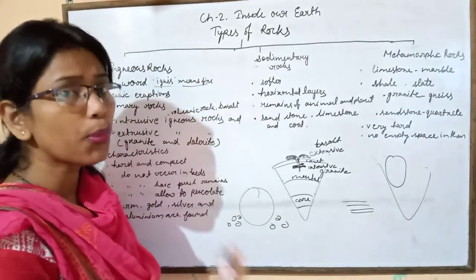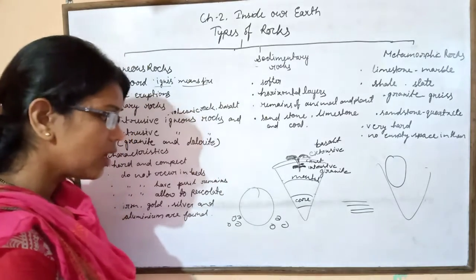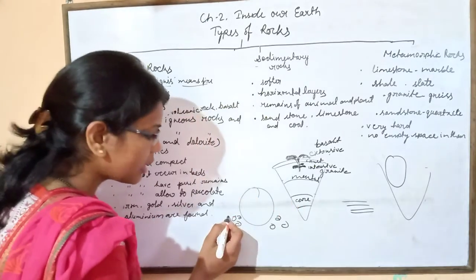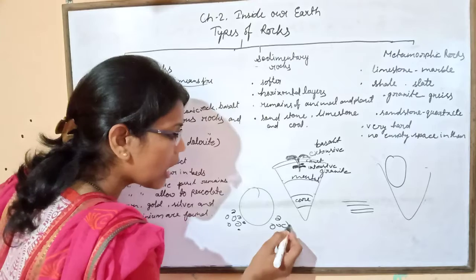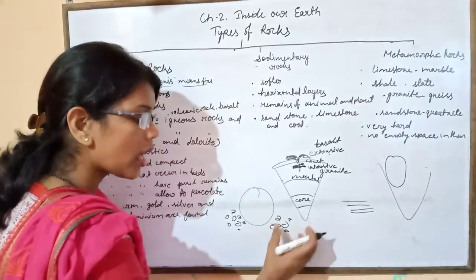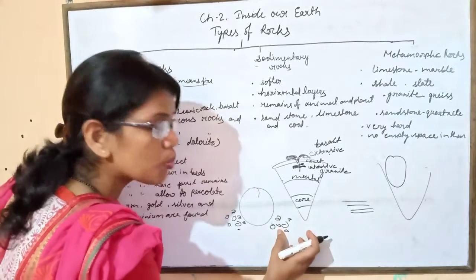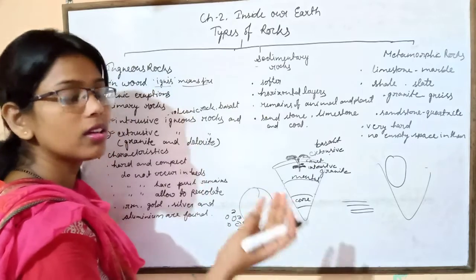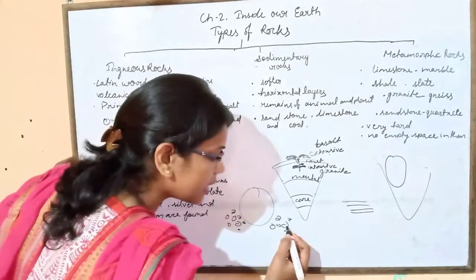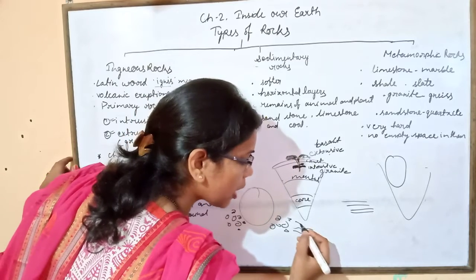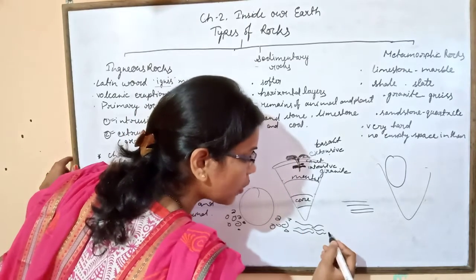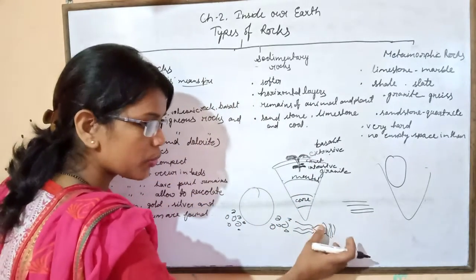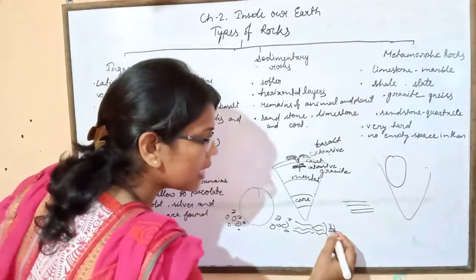Okay, weathering is the process which occurs everywhere, and due to the weathering process, a big rock is broken down into rock fragments. And then these rock fragments are eroded and transported by agents like water, wind and glaciers. Okay, then they are deposited in the depression, and then layer by layer